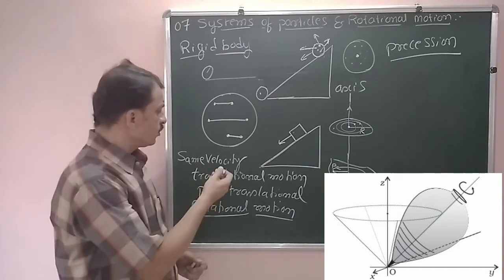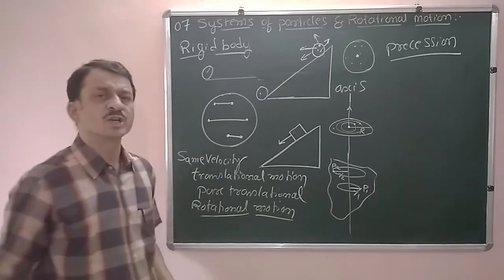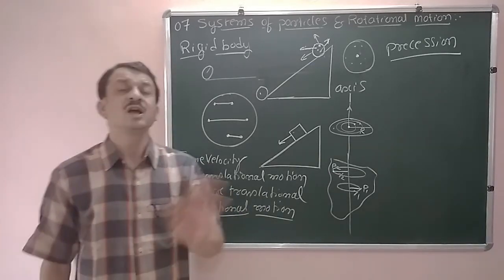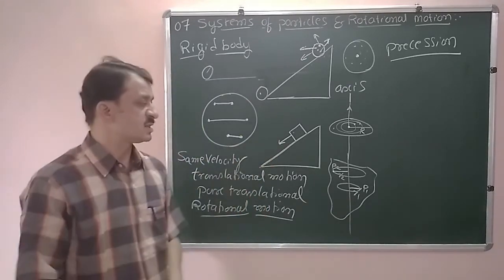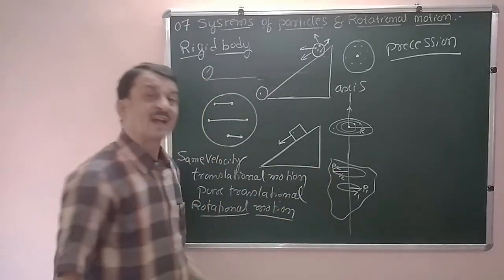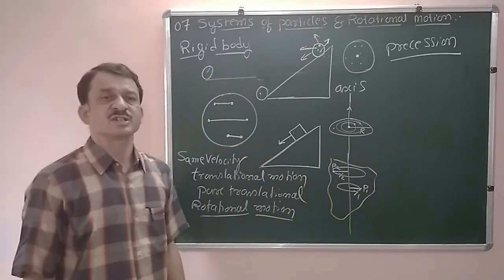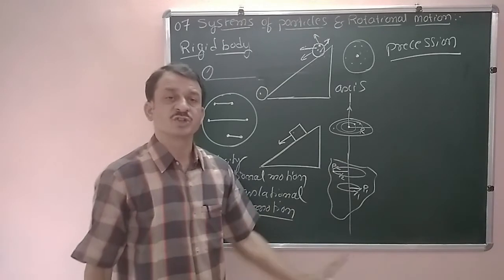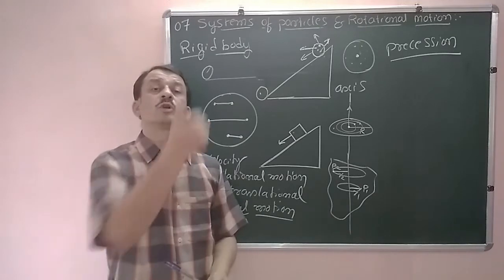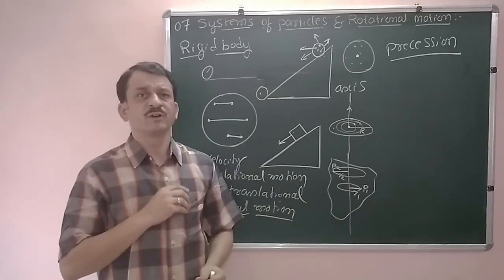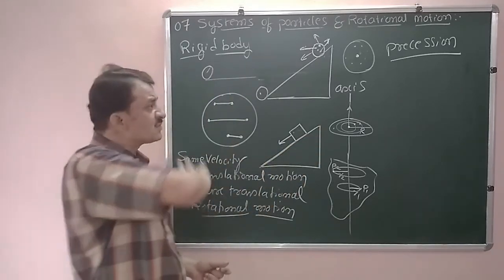Now in the case of rolling down, we have both translational motion as well as rotational motion, but the translational motion is not a pure one, since the velocity is not the same for all the particles. But in rotational motion, the angular velocity of all the particles remains constant. You have to remember that. Example, the moon revolving around the earth. The moon is not fixed and rotating; it is rotating as well as revolving.